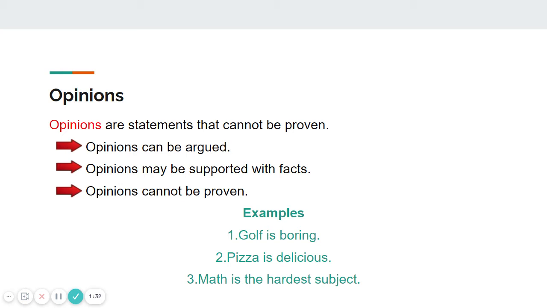Some examples of opinions are: golf is boring. While I might hate golf and I think it's boring, someone else might love it. It could be their favorite sport. In other words, I can't prove that it's boring. Number two, pizza is delicious. Likewise, I can't prove that pizza is delicious. Some people might hate pizza. Therefore, this is an opinion.